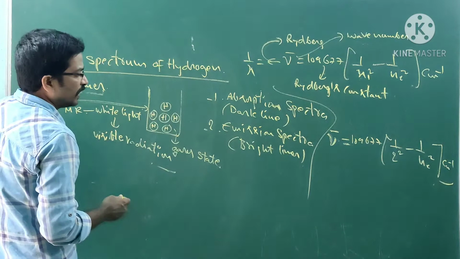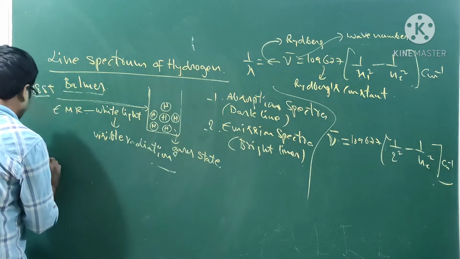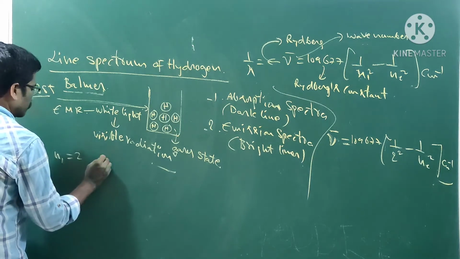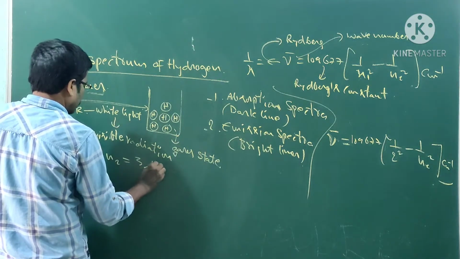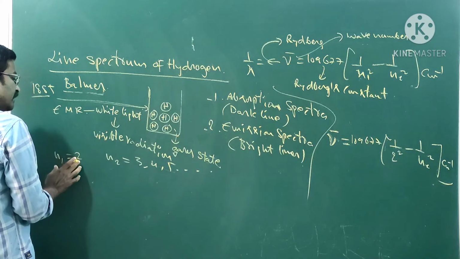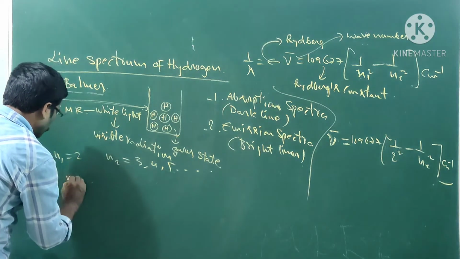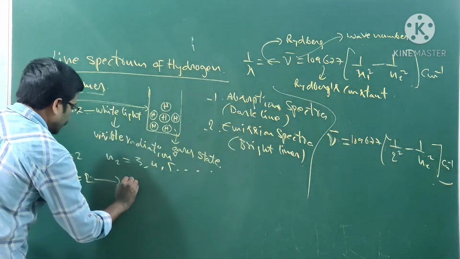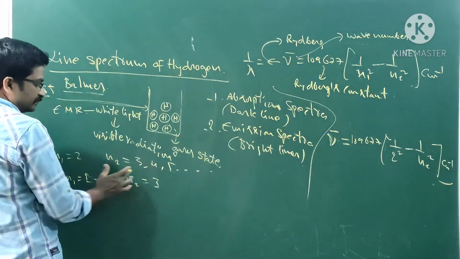Whenever the electron goes to n1 is equal to 2, n2 is equal to higher numbers 3, 4, 5 and so on. Whenever the electron goes to n1 is equal to 2 from n2 is equal to 3, then there is an absorption.